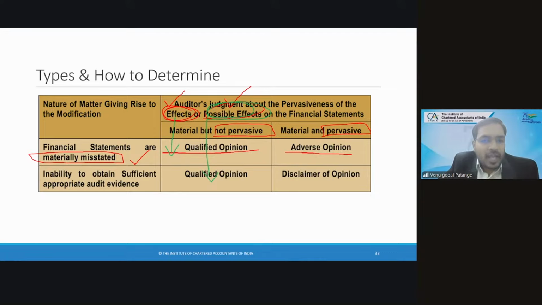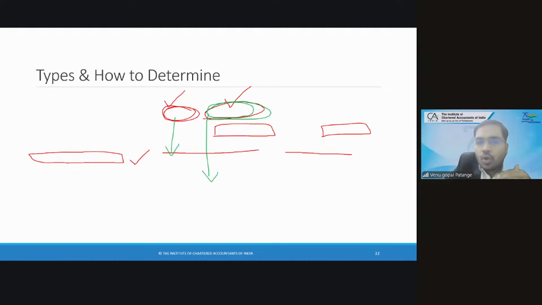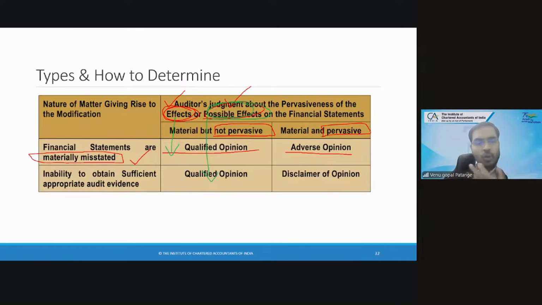So any doubts with regard to this? With regard to the objective, the types and how to determine? Any questions still here? No, sir. Clear, sir. Yeah.